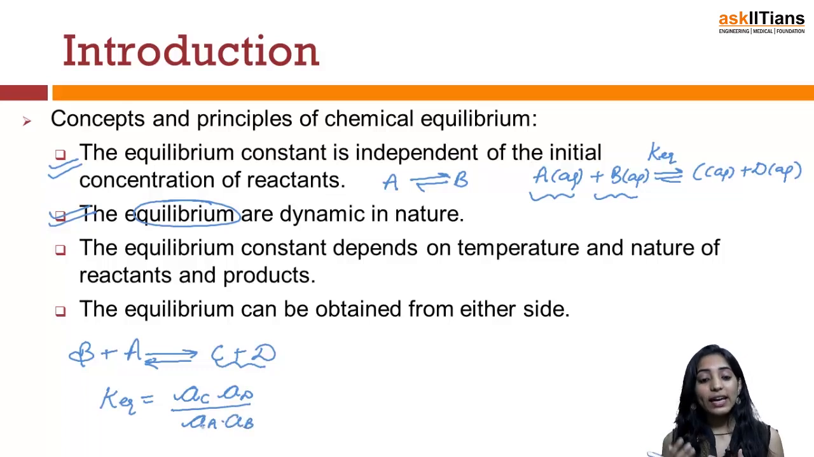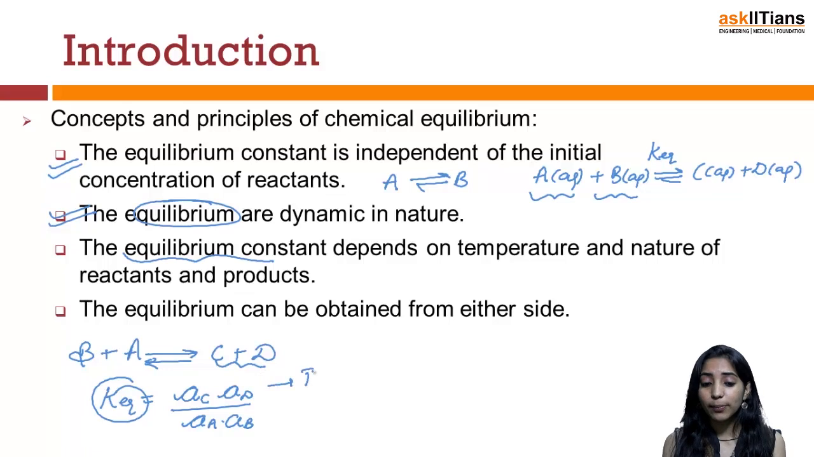Now this activity of A, B, C, D, we will be discussing in the further parts of the chapter. And we have already discussed this in the physical equilibrium also. So the value of the equilibrium constant only and only depends upon the temperature. If you carry out a particular reaction at one temperature, you will have a certain value of the equilibrium constant, and if the same reaction is carried out at some other temperature, then it will have a different value. So the K equilibrium value changes if you make changes either in the reactants or in the products, or if you simply change the temperature.